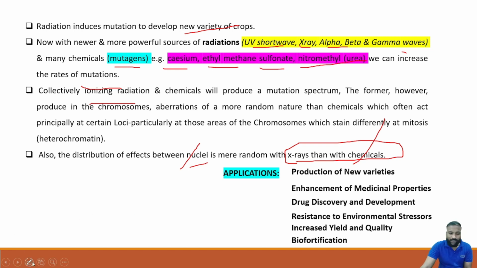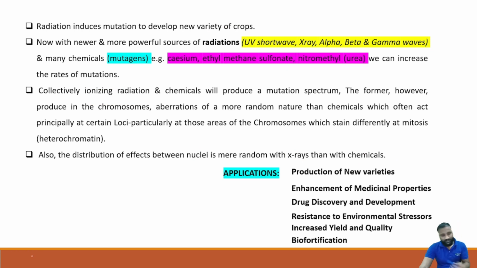If you ask me, what are the applications or importance of these mutations? We are talking about sudden change type of mutations, which can be caused by environmental factors or induced mutations. It is caused by common or sudden mutations, or else we can induce the mutation to get beneficial effects, by intentional mutations, to get production of new varieties.